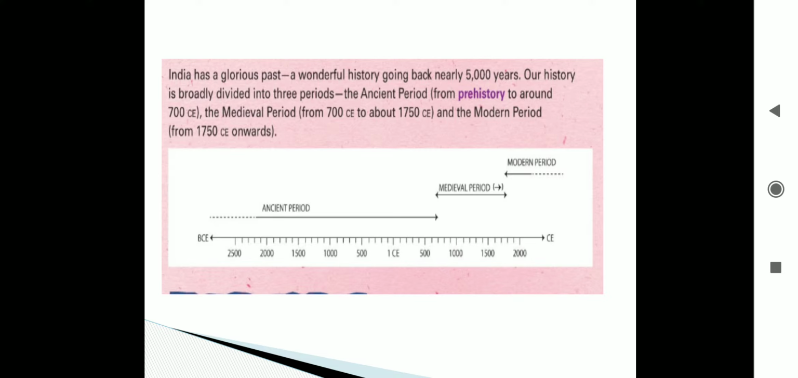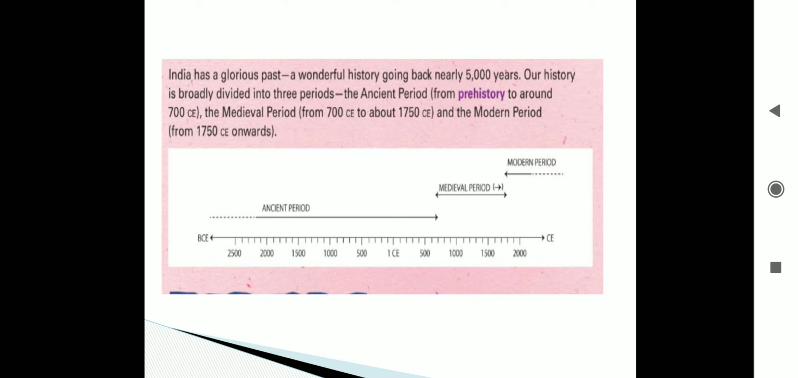Our history is broadly divided into three periods. The first is the ancient period. Ancient is the prehistory around 700 CE. The medieval period is from 700 CE to 1750 CE, and the third is the modern period. The modern period is the period in which we are staying.